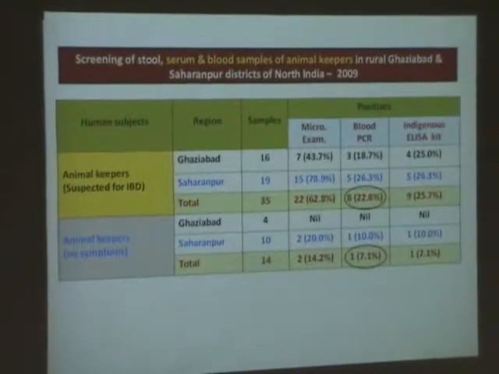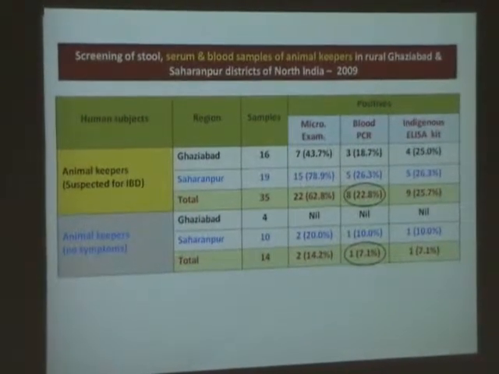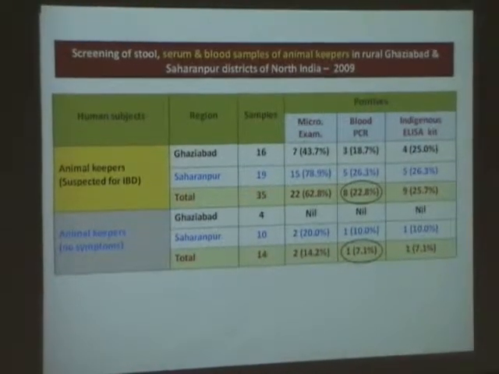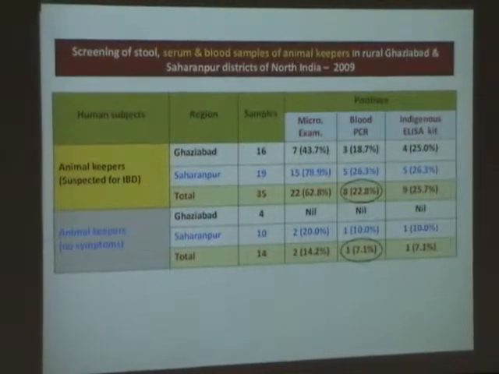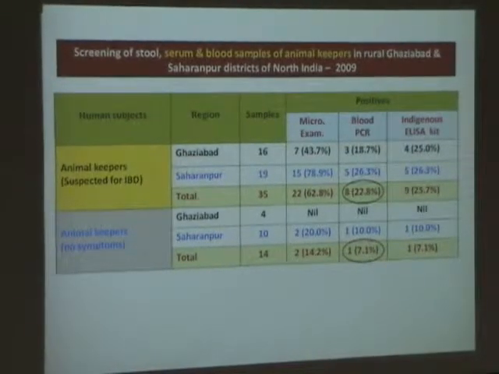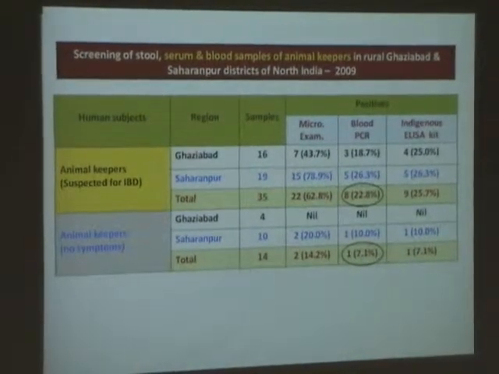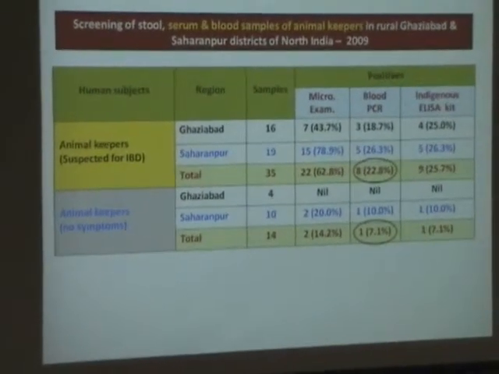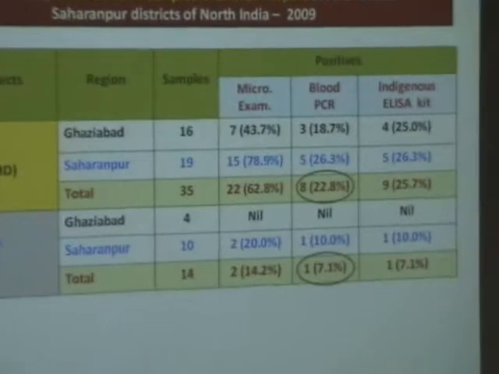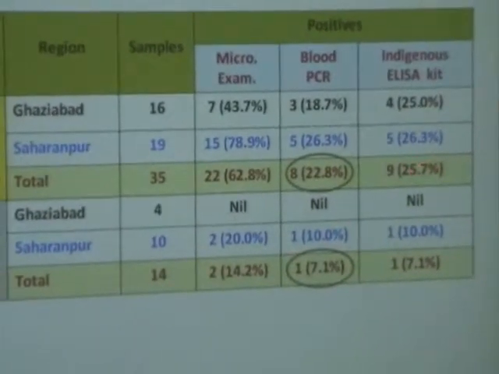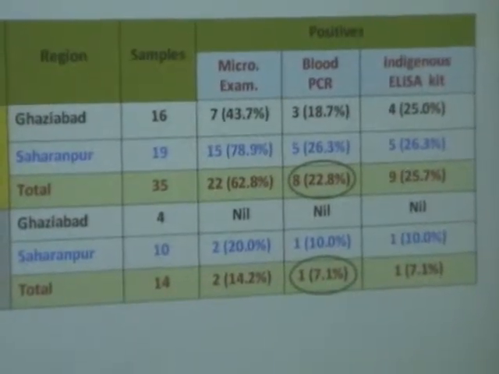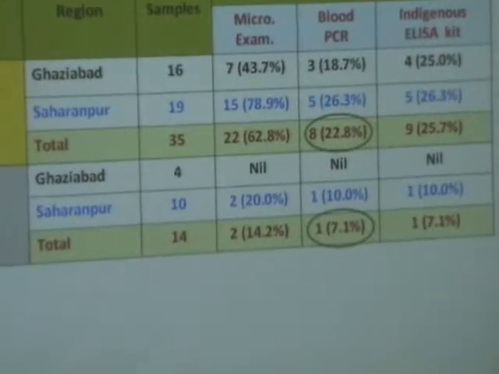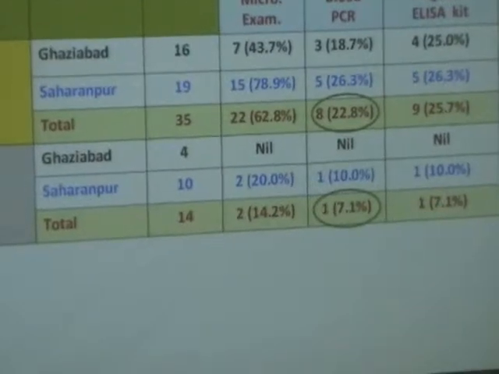And this study I am continuing, and these are our latest findings from two places in Uttar Pradesh, on the north part of it, and Ghaziabad, which is near to us. And again, we are dividing the samples between the persons showing symptoms and the persons not showing symptoms. So if you see here, microscopically also we are getting positivity in these persons who are animal keepers, more as compared to those who are not showing the symptoms.